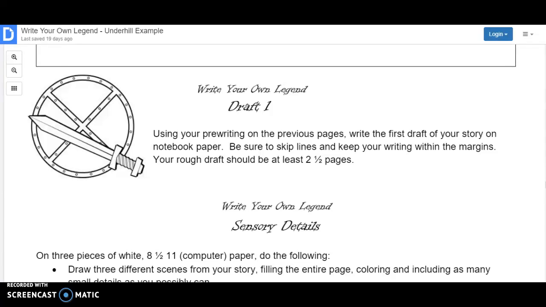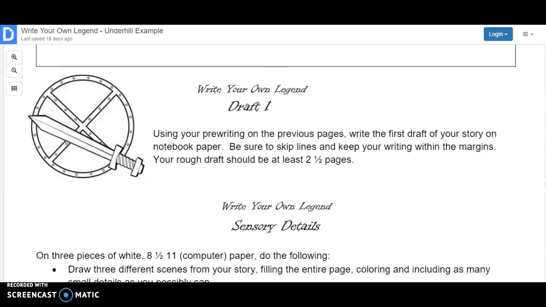After you have answered all the questions to come up with the ideas for your story, you will begin by writing your first draft. The directions say, using your pre-writing on the previous pages, write the first draft of your story on notebook paper. Be sure to skip lines and keep your writing within the margins. Your rough draft should be at least 2.5 pages.